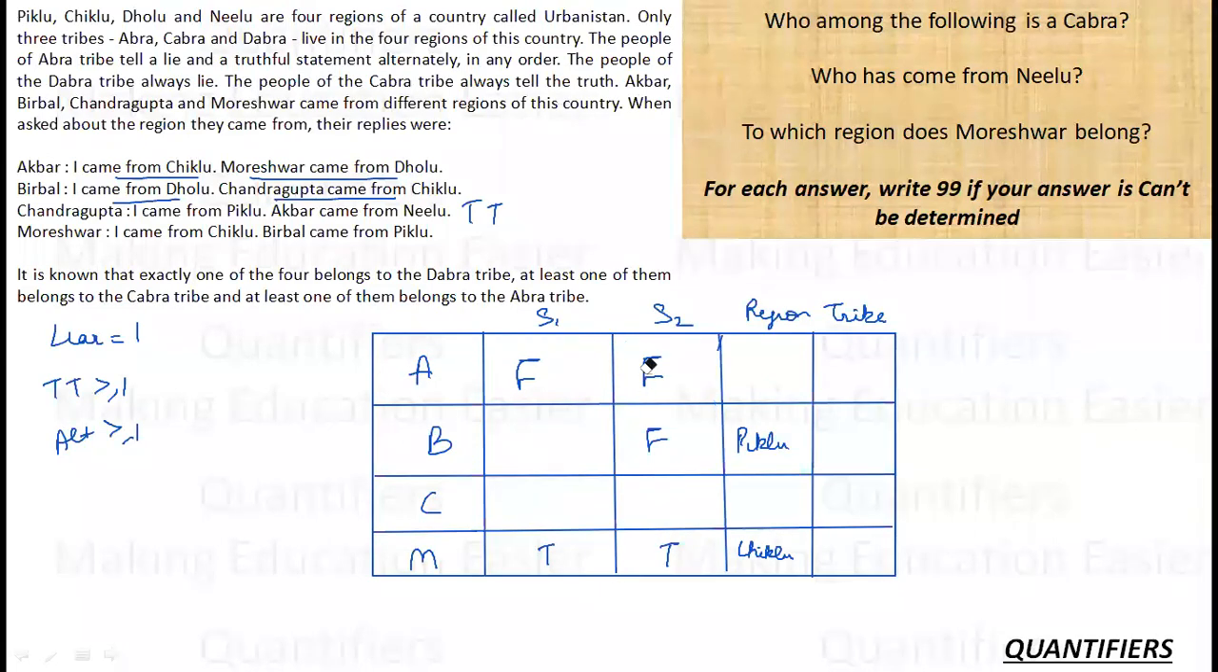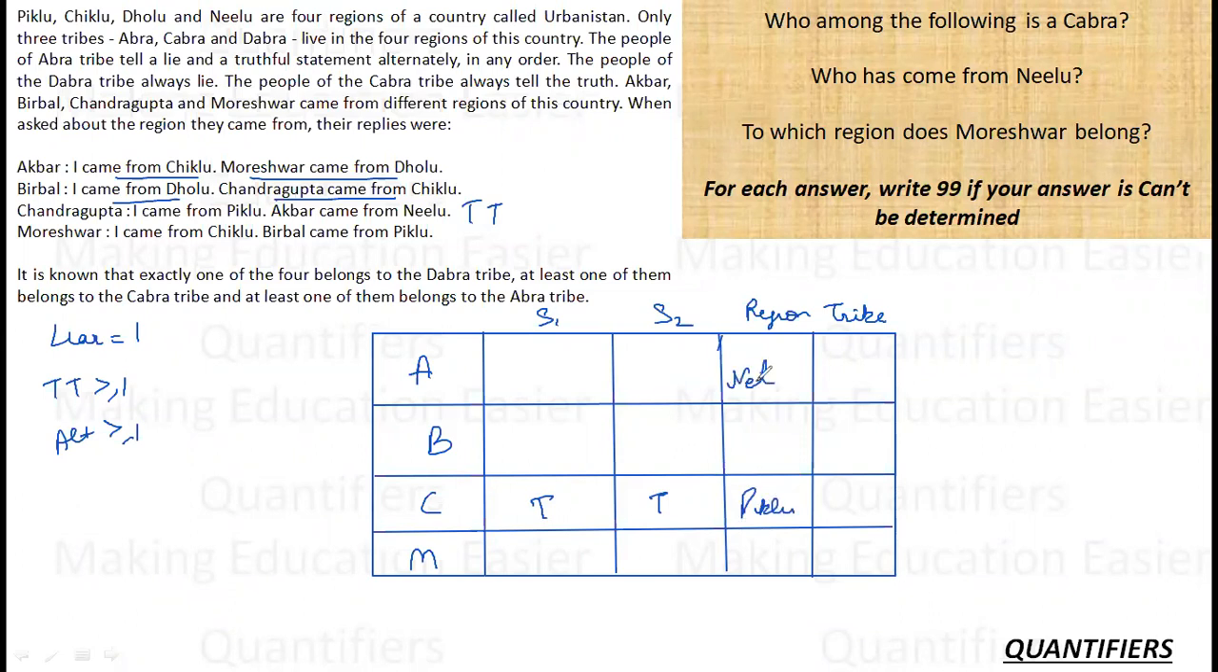And when C was the truth teller, what was my arrangement? My arrangement was this is a truth teller, this is a truth teller. I came from Piklu. Akbar came from Nilu. Akbar's second statement was false, so this was Dholu. And this was the fourth tribe, that is Chiklu. And A's both statements were false. B's first statement was true, second was false, and M's first statement was true, second was false.